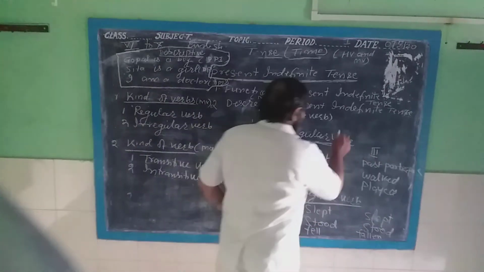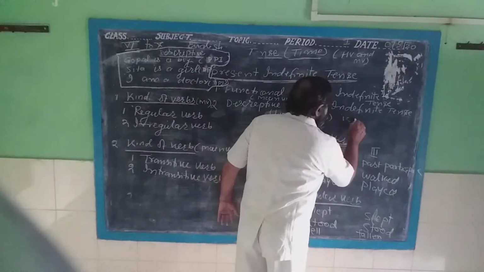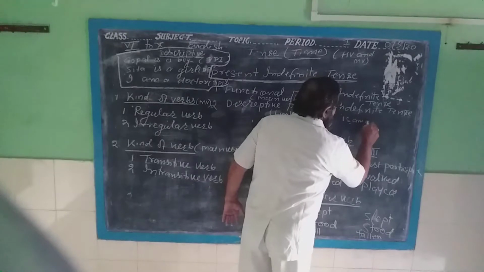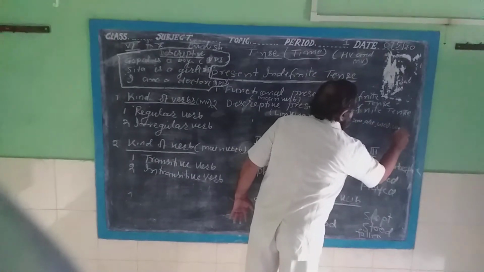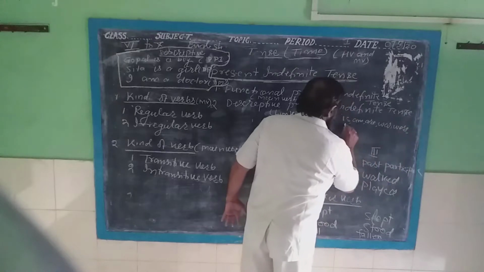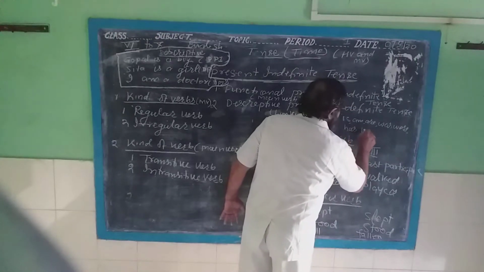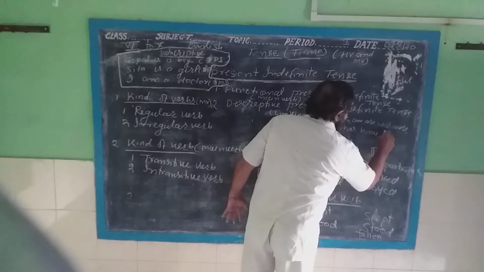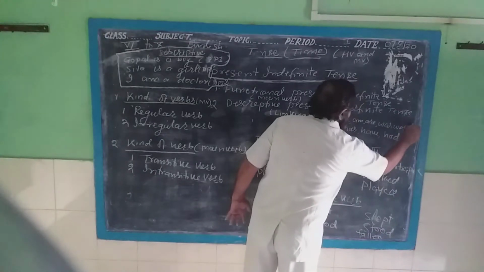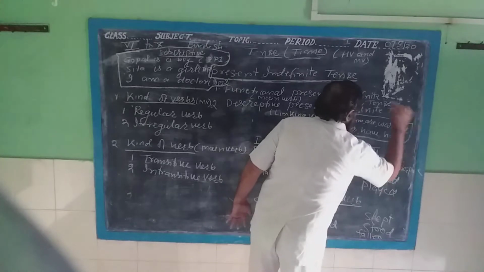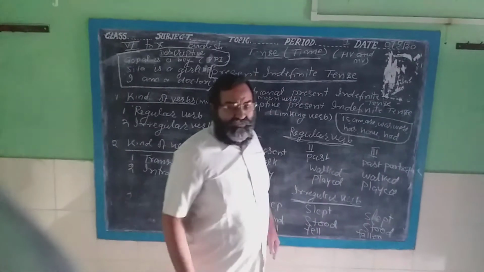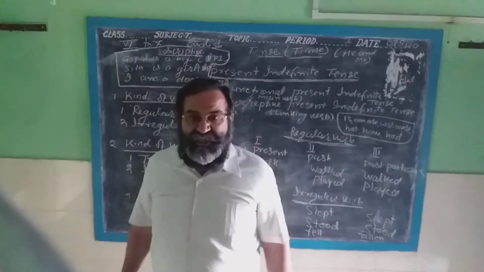Such as is, am, are, was, were, has, have, had. These are the linking verbs. The role of these linking verbs will be in descriptive present indefinite tense.